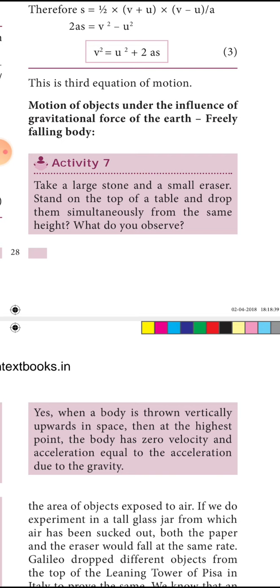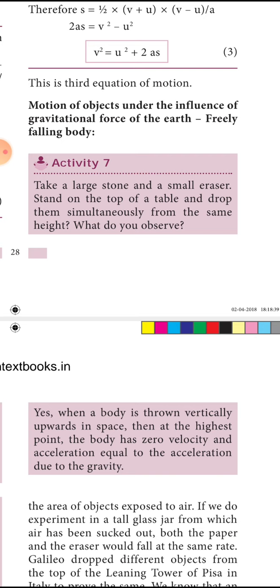So because of the atmospheric resistance, it is struggling, and at last it falls down. So both, because of the mass and the air resistance, make the object fall down sooner or later.